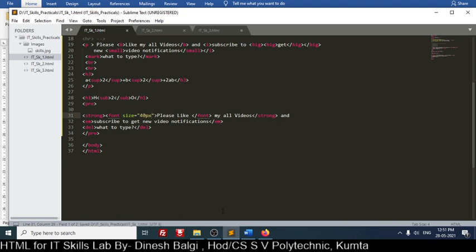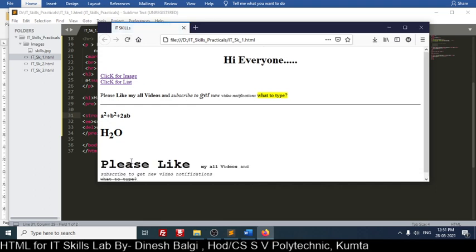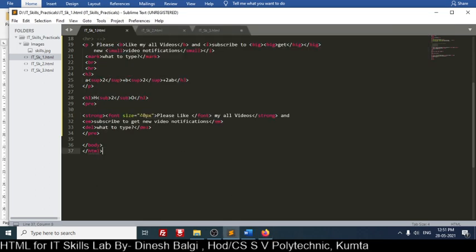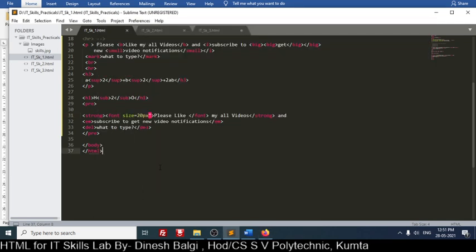I will just try this, Control S, saved, refresh. See here, this way you can increase or decrease the size also, make it as 20. Even you can increase the size of the font also. I think this is not there in the notes. Control S.